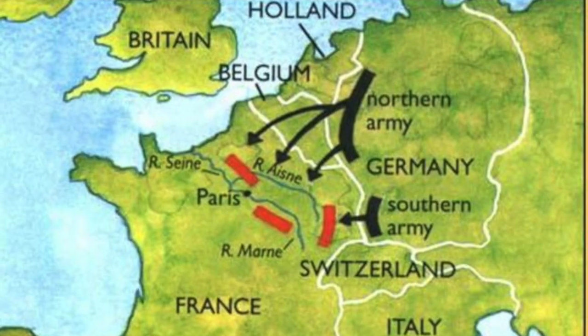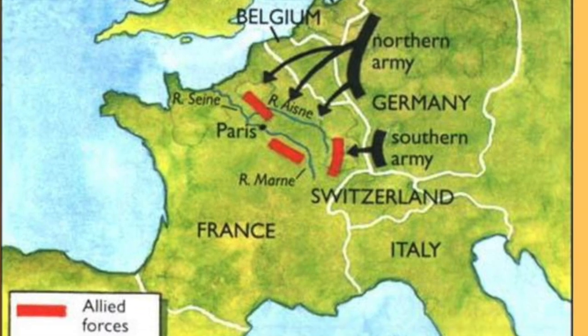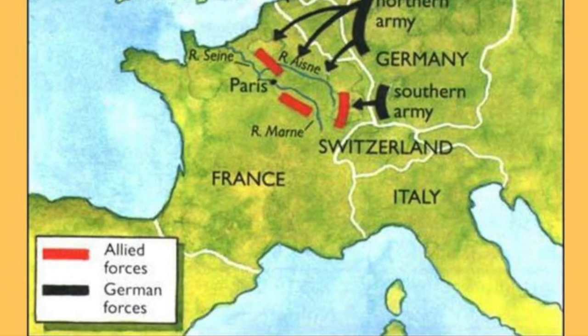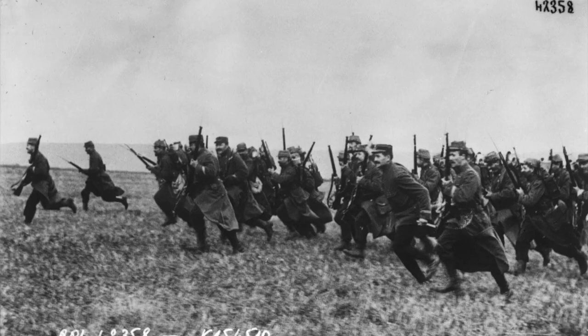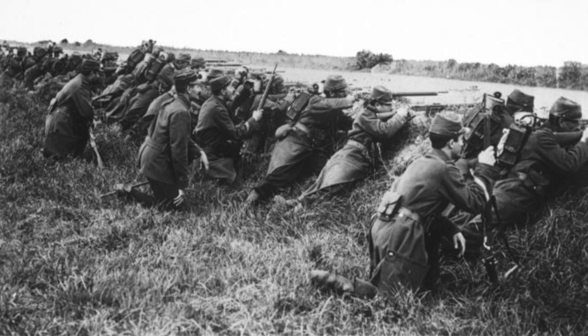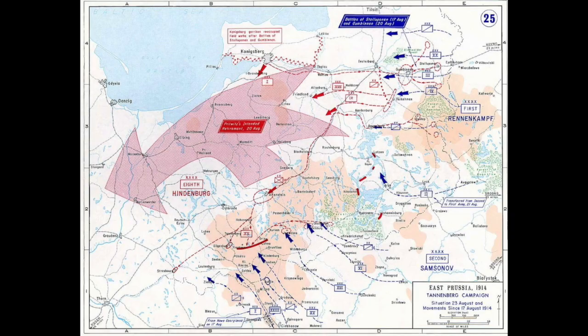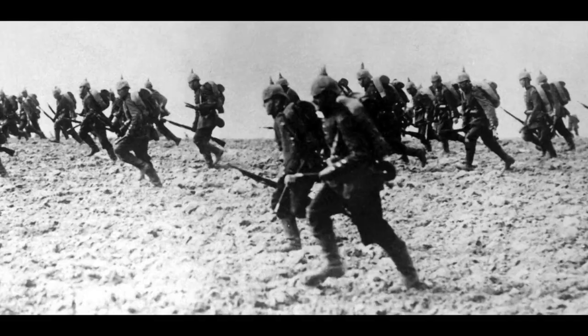This plan consisted of invading France, defeating France very quickly, and then going to invade Russia. The Schlieffen plan was successful at the beginning, and the German army arrived near Paris. But finally, the French stopped the Germans at the Battle of the Marne. Russia attacked the east of Germany, and then German troops from France were sent to the east, and the invasion of France stopped completely. All of this happened in 1914 in just 2 months, August and September.